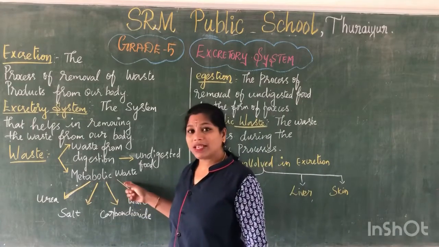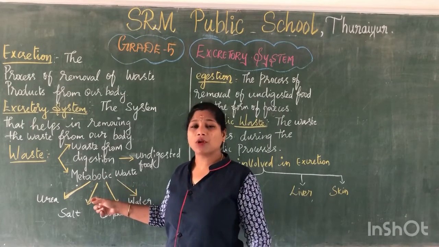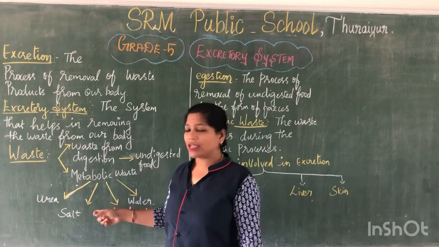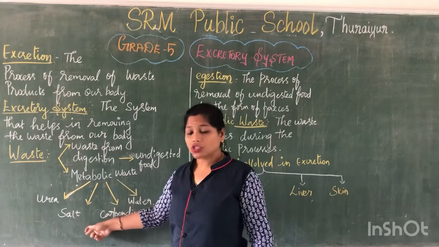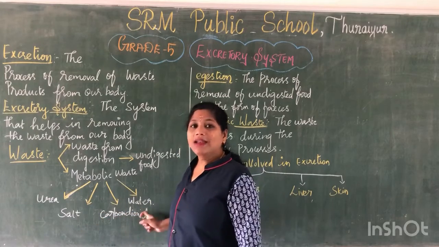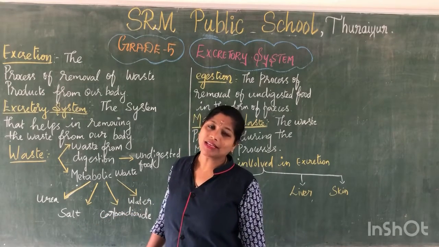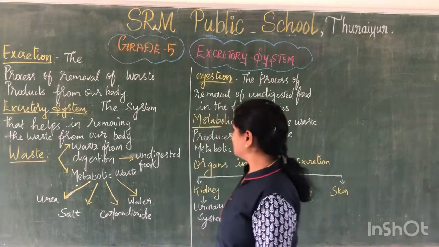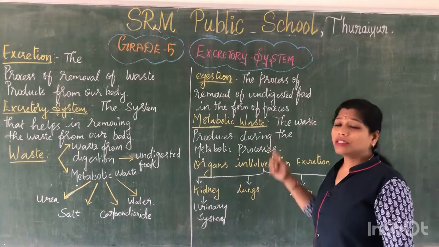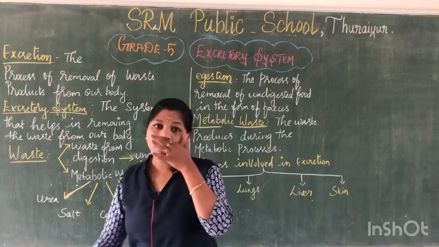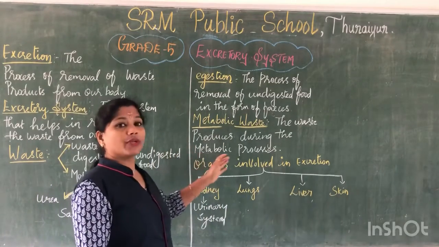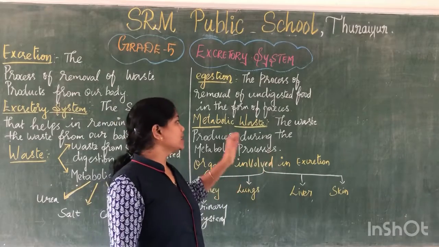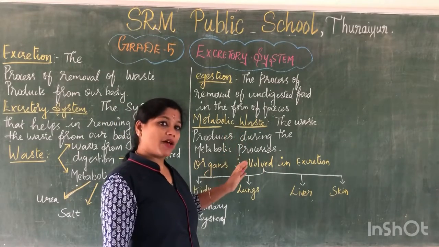So metabolic wastes we get from processes like respiration and digestion. What are all the metabolic wastes we have? Urea, salt, carbon dioxide and water. Are we all clear with this? Next, how are these metabolic wastes removed from our body? The waste produced during metabolism is called metabolic waste. Now, are we all clear?